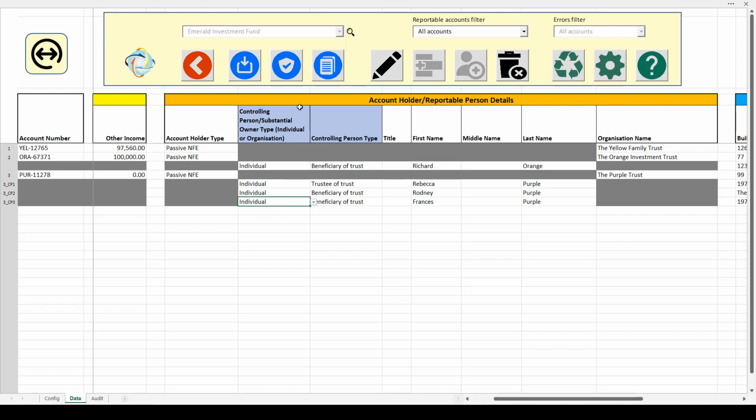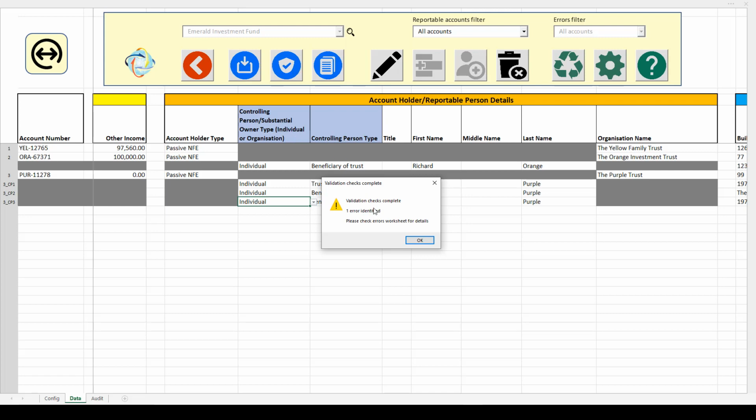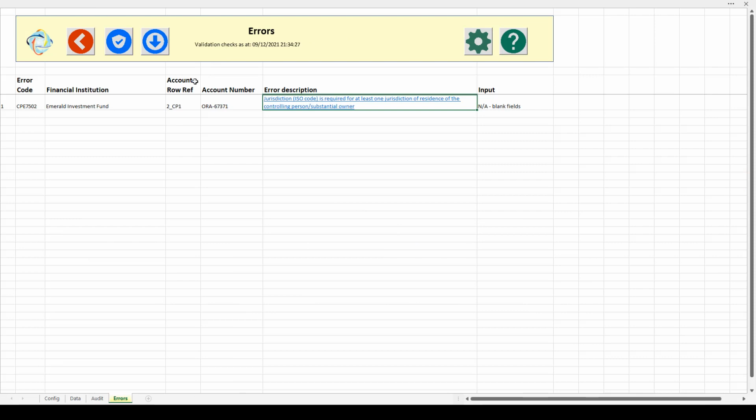In our standard validation checks, if I click on the Validate button, we have validation checks across the controlling persons in the same way that we do across the account rows. So it will check for any invalid data, and you can see there we've got one error. On the errors sheet, you can see as identified there's an error with the controlling person. Any errors that relate to controlling persons have a CPE prefix. In this case it's telling me that jurisdiction is required.